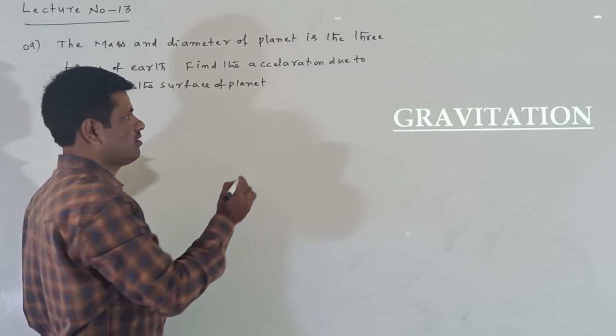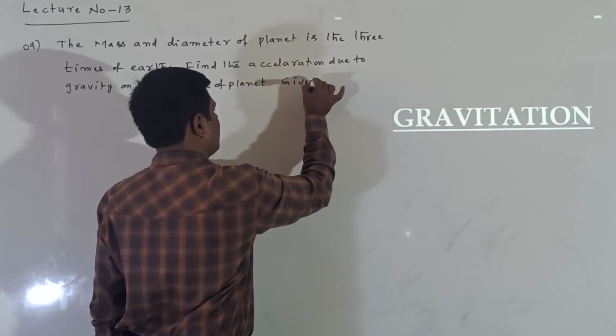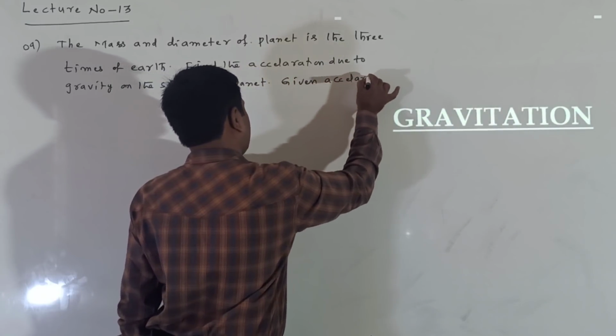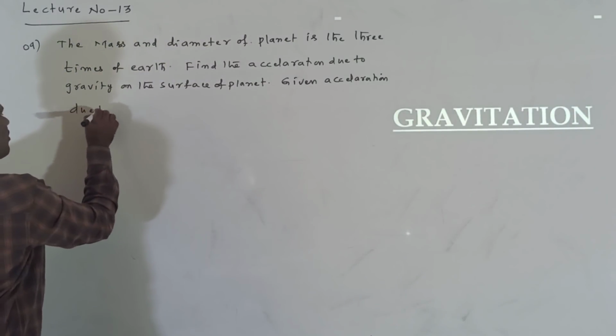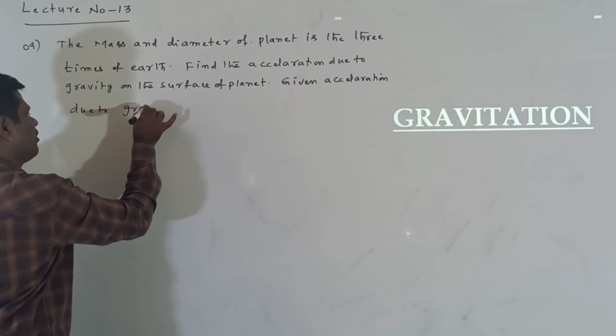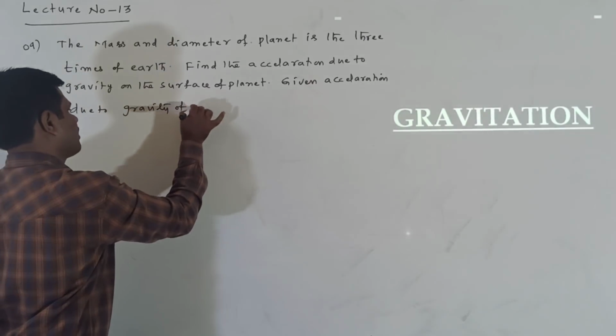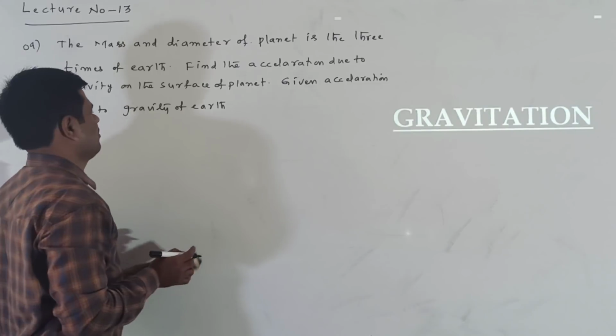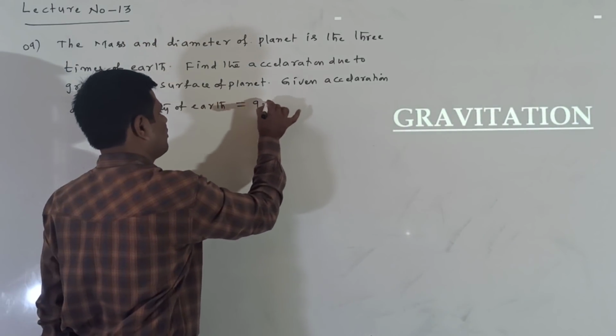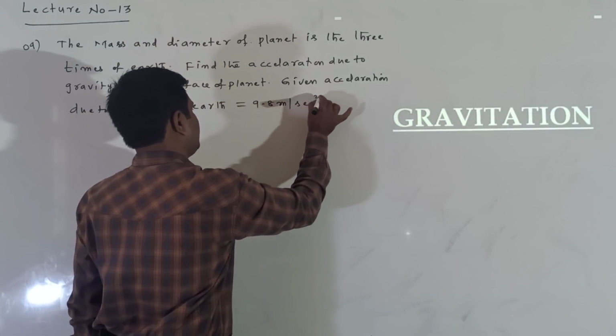Here given: acceleration due to gravity of earth, means on the surface of the earth, is given as 9.8 meter per second square.